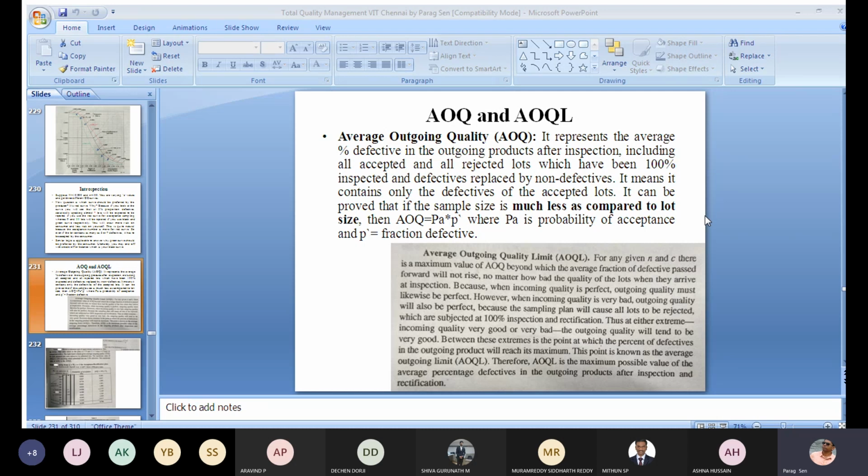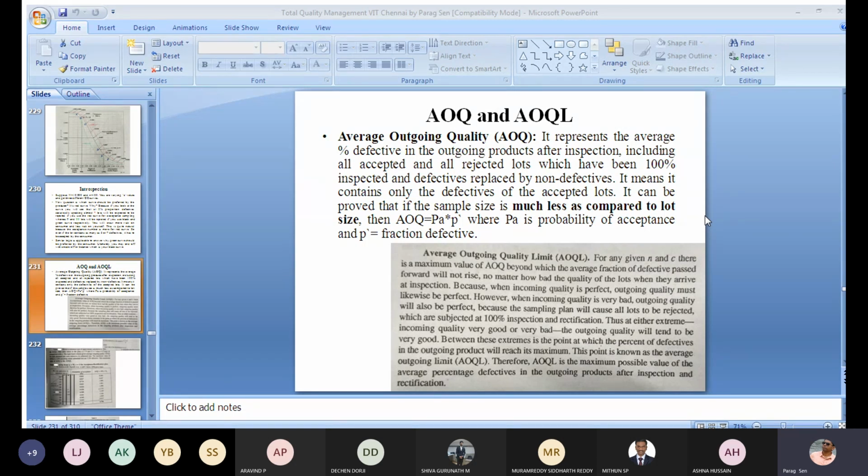Because when incoming quality is perfect, outgoing quality must likewise be perfect. However, when incoming quality is very bad, outgoing quality will also be perfect, because the sampling plan will cause all lots to be rejected, which are subjected to 100% inspection and rectification. Thus, at either extreme, incoming quality very good or very bad, the outgoing quality will tend to be very good.